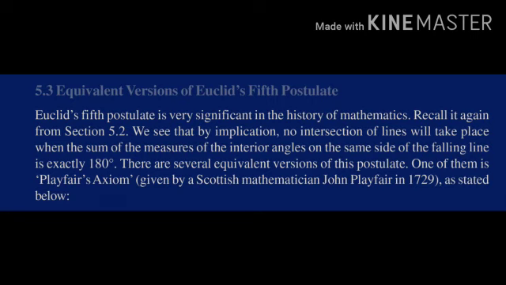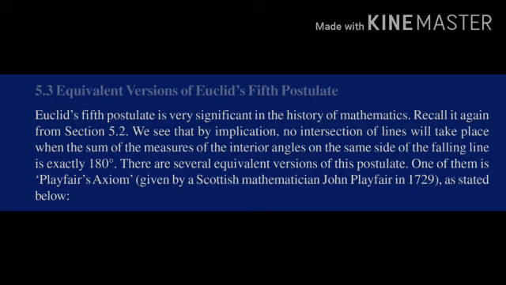From Euclid's fifth postulate, we know that if the sum of the interior angles on the same side of the transversal is less than 180 degrees, that is the sum of two right angles, then the lines are going to intersect each other. But what if the sum of the angles is equal to 180 degrees? Then the lines will never intersect each other.